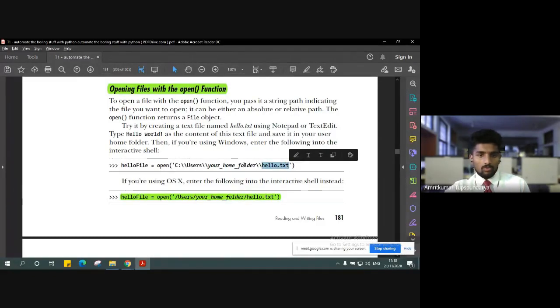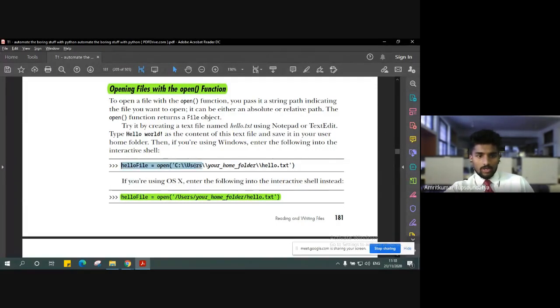Right now, at this point, only the file is created and the file object is returned into the variable called hello file. That is the only intention of this one line command.